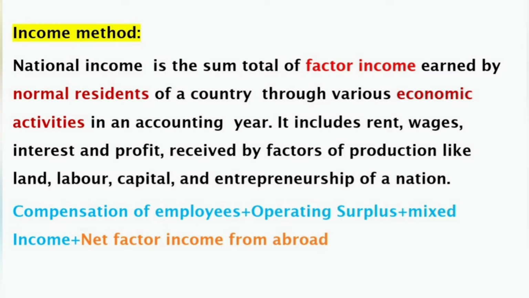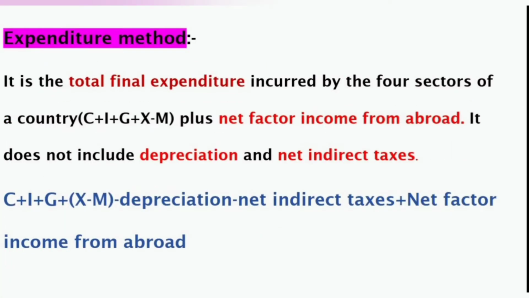Next method of calculating national income is the expenditure method of measuring national income. According to the expenditure method, national income is the total final expenditure incurred by the four sectors of a country: consumption sector, investment sector, government sector and rest of the world sector.